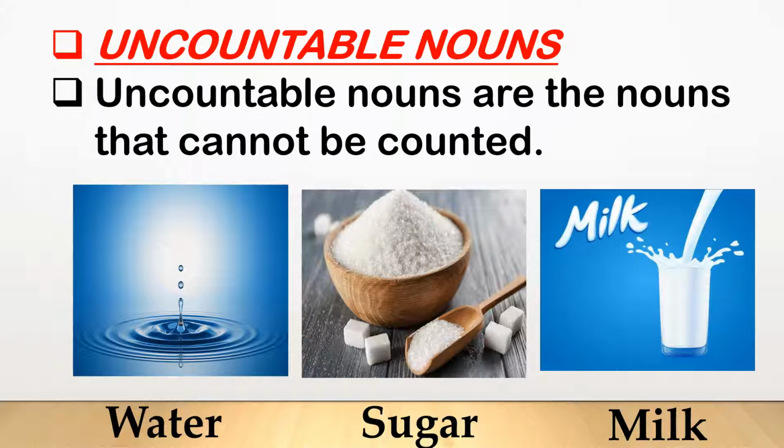Children, now we will see what are uncountable nouns. Uncountable nouns are the nouns that cannot be counted. Example, water, sugar and milk. You know that, children? We cannot count water, sugar and milk.